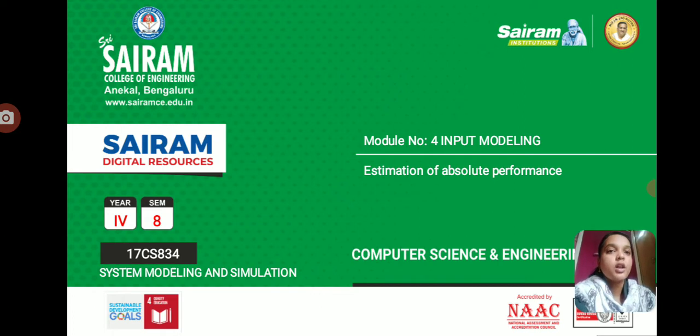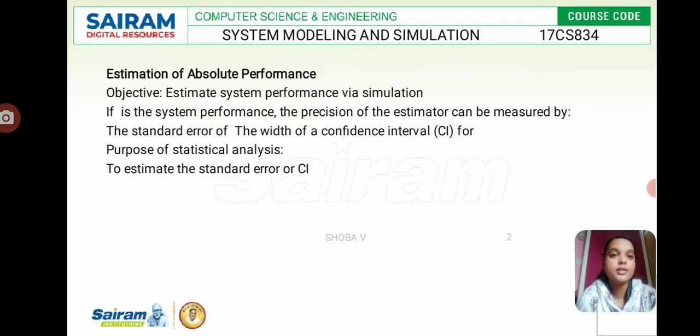The simulation output data are of the form y of t, 0 to t, for estimating phi. We refer to such output as continuous time data, because the index t is continuous valued. For example, y might be backlog orders at time t. So now we will see the estimation of absolute performance one by one.